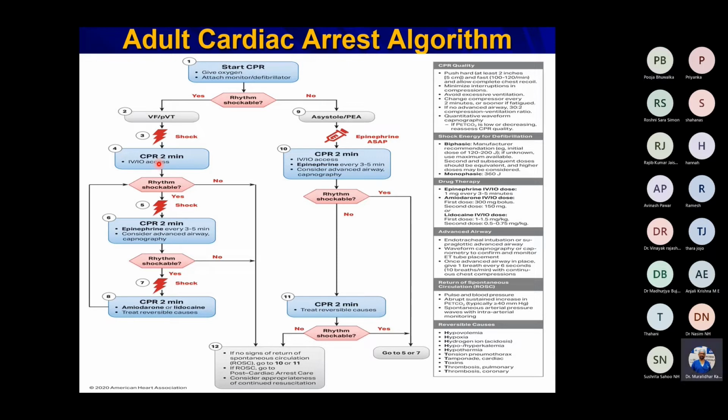Epinephrine is given after the second shock and repeated every 3 minutes in a dose of 1 milligram. At the end of the third shock, amiodarone in a dose of 150 milligrams is given intravenously, or lignocaine 1 to 1.5 milligram per kg is given. If there is ventricular fibrillation or pulseless VT, you have to follow the cardiac arrest algorithm.